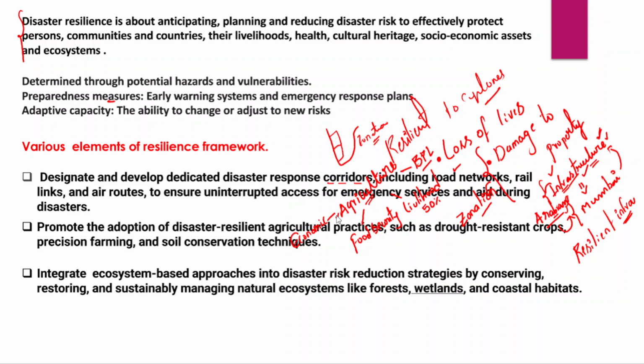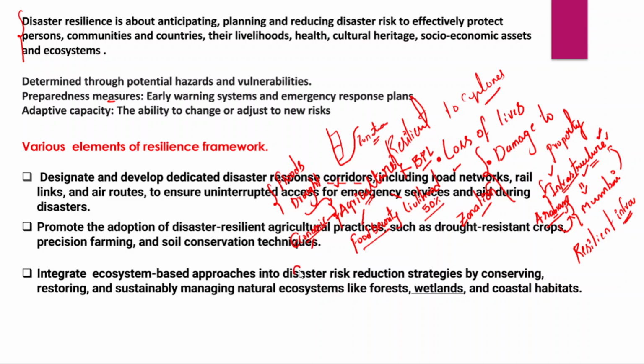So to protect agriculture from the changing weather patterns, we need to shift our focus to make agriculture more and more resilient to climate change, or we could say resilient to disasters as well. For example, if there are floods or drought-like conditions, the impact would be on agriculture itself, right?